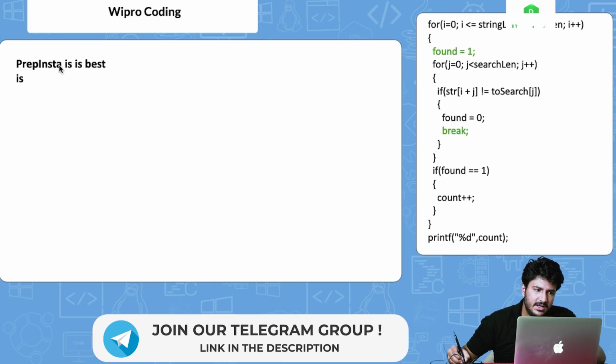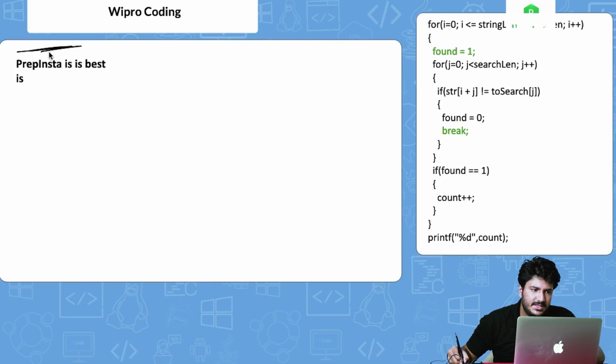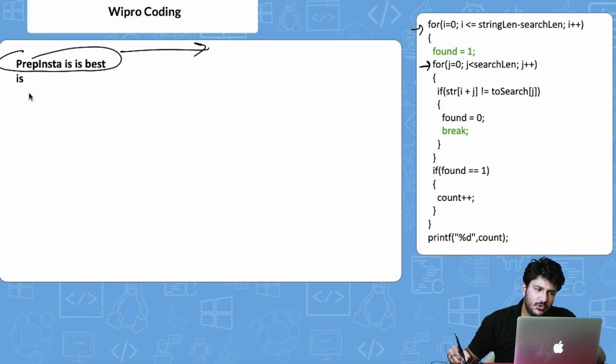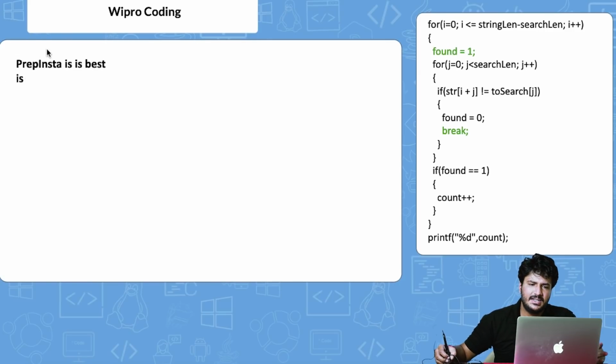So let's start with this code. I'm going to take this string as an example and explain the code, which is important to understand it. The whole code you will find in the link mentioned in the description. Initially there are two for loops. The first for loop will be used to iterate upon the target length, and the second for loop we will use to check if the target is found inside the string. So let's not waste time.